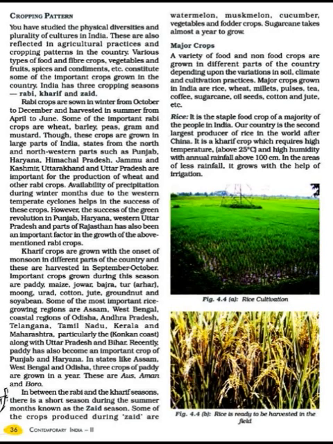Then after that, the next one is the Zaid season. Zaid crops come after Rabi and before Kharif. So we have a one to two month time, in which we can go for short crops. The sowing period is April, after the harvesting of the Rabi crop, that is wheat, and then we harvest the Zaid crops in May and June, before the sowing of the Kharif crop.